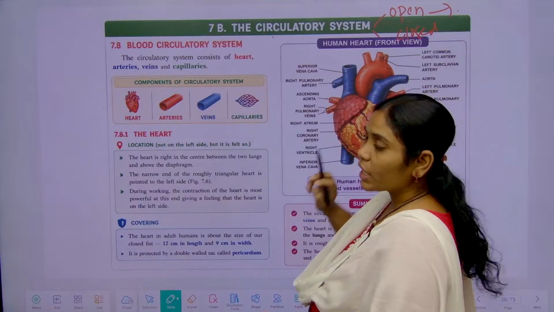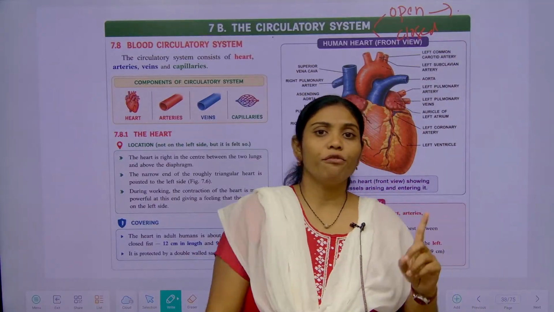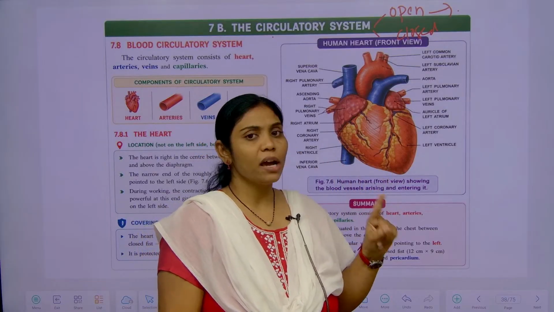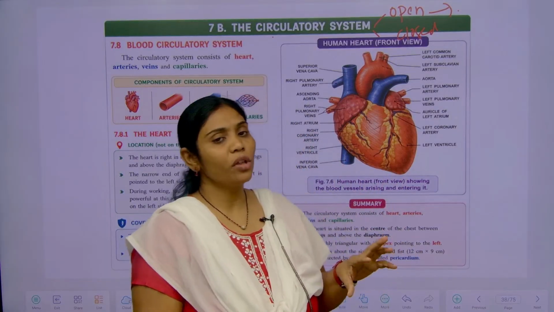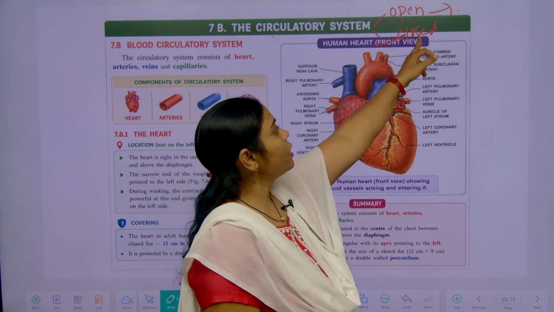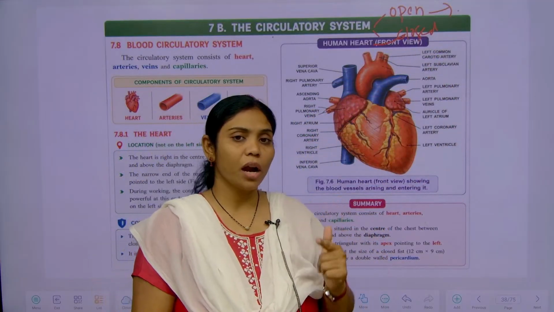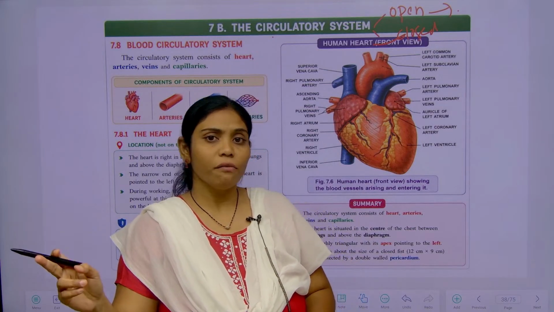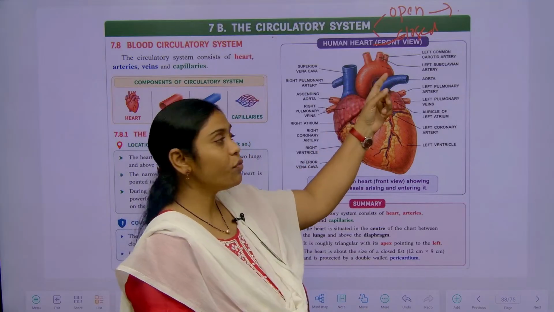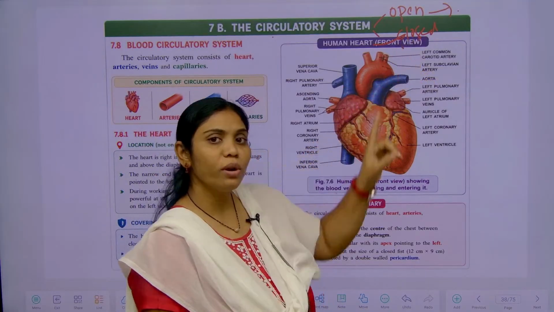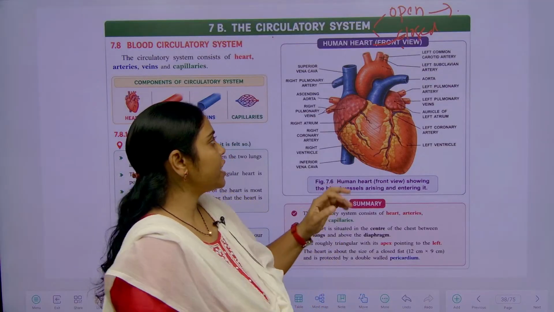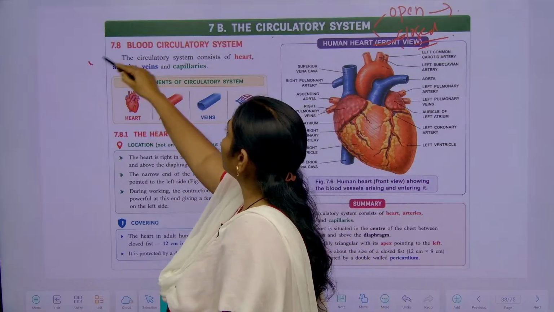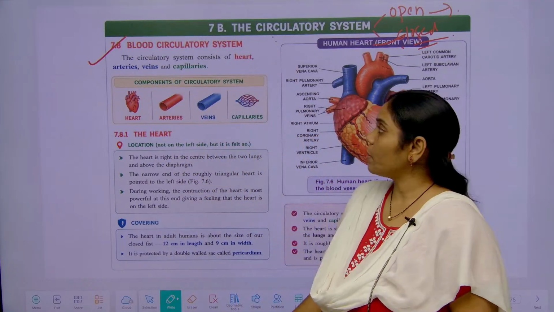In the open circulatory system, the blood flows from the heart to the arteries and arterioles, and directly enters the body cavity. In the closed circulatory system, blood flows from the heart to the arteries and arterioles, then to the venules and veins, and again to the heart. Here the blood is transported only in the blood vessels, so it is called a closed circulatory system. In human beings we see the closed type.